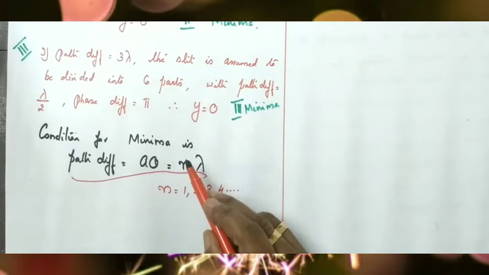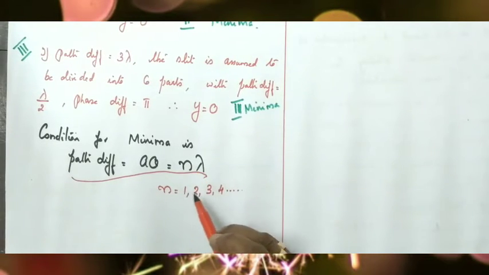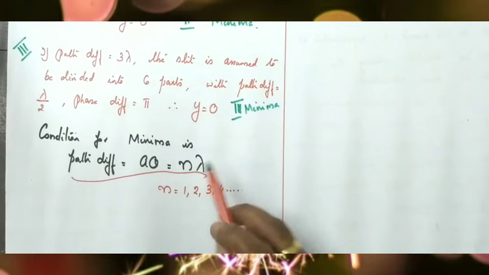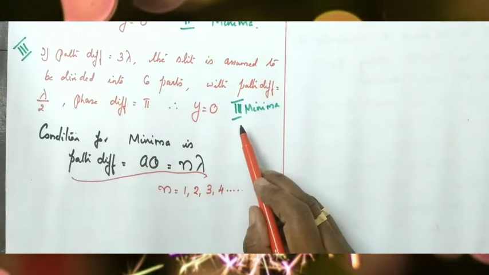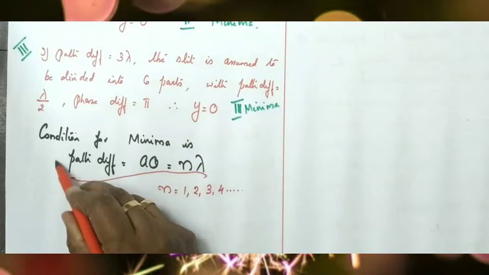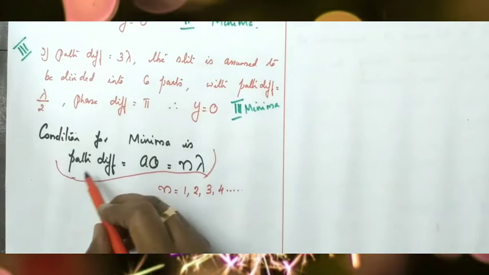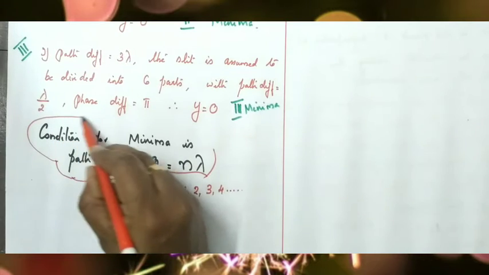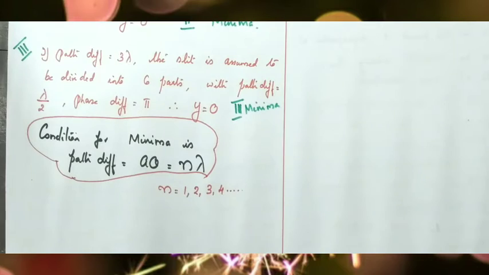If n equal to 1, path difference is 1 lambda, that is first minima. If n equal to 2, path difference is 2 lambda, that is second minima. If n equal to 3, path difference is 3 lambda, that is third minima, and so on. So, the general condition for minima is path difference equal to n lambda. Clear, children? So, the condition for minima in diffraction pattern is path difference a sin theta equal to n lambda.